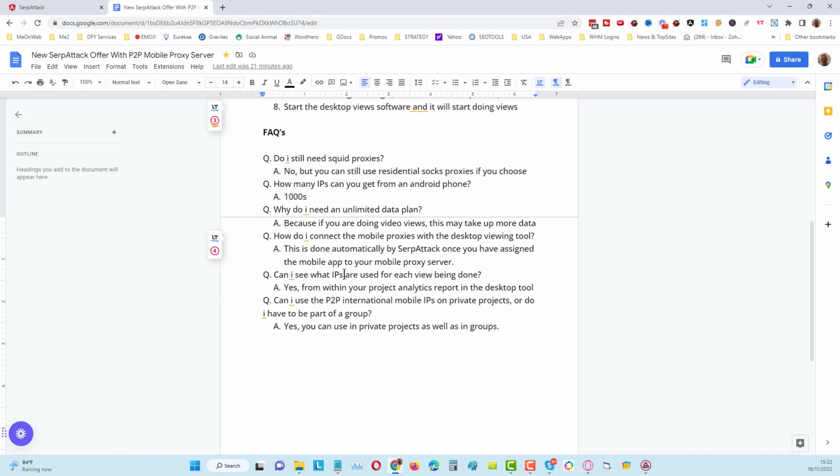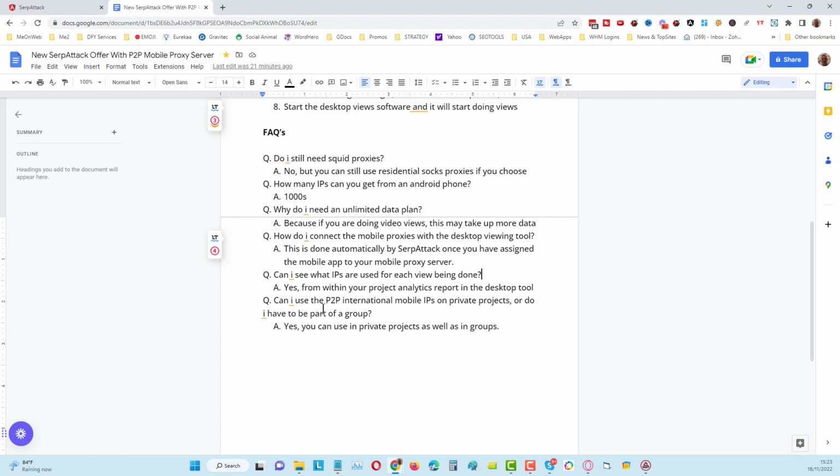So you'll be able to see where the IPs have been done from for every single view, so you can see it's all been done differently. Also, it's important for us, if there's some kind of a bug and you get maybe 2 or 3 views from the same IP, then it's something we need to look into, and the only way we can do that is if we have reporting that tells us. So it's important for us as well, and I use this tool too.